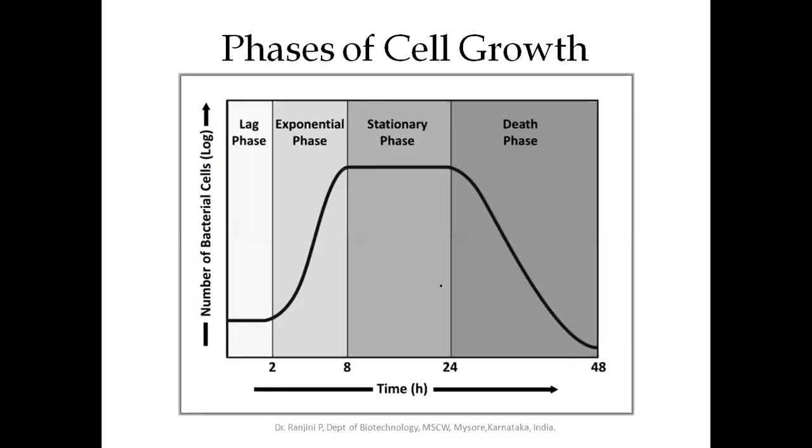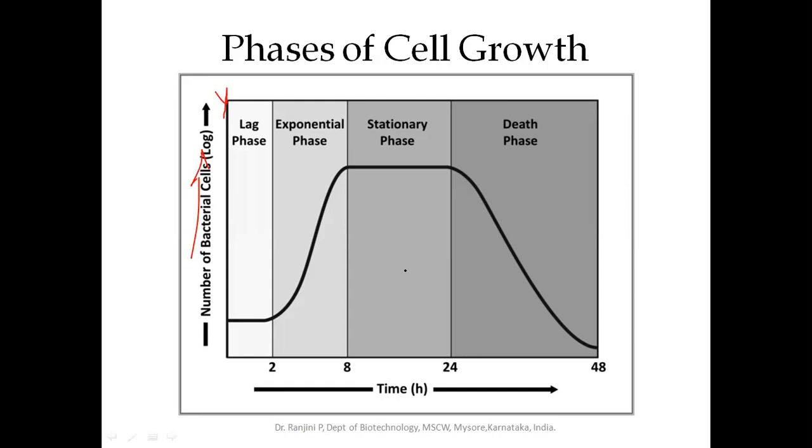When you inoculate the microorganism into the media, and you want to determine the cell concentration or the cell number, we take the absorbance at 600 nanometer, or 600 to 660 nanometer, and we determine the growth of the microorganism. If we plot the number of cells on the y-axis and the time on the x-axis, you will get a curve like this.